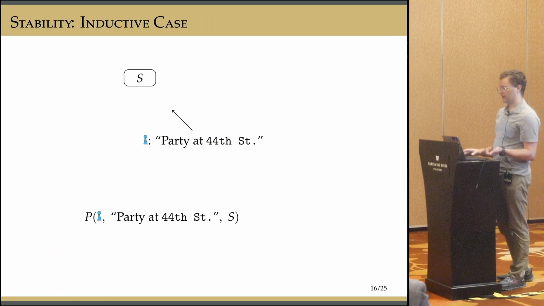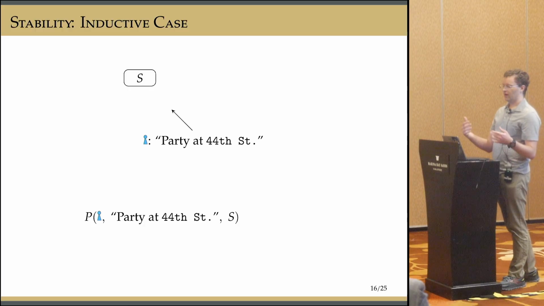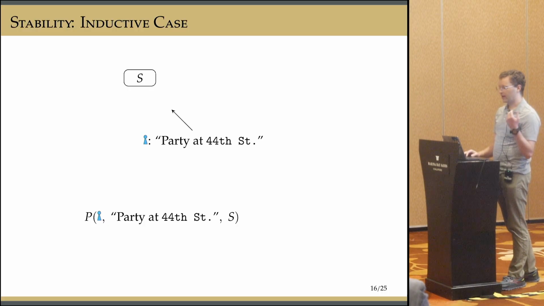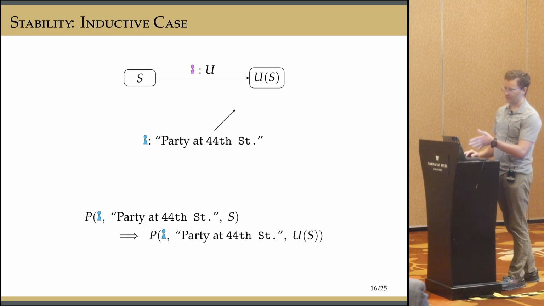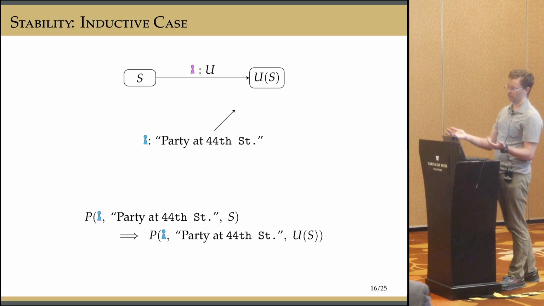But the inductive case, what does that look like? So we could think of this as, suppose there's a message, an update, that is in flight and it's ready to be delivered into state S. S must satisfy its precondition, that's our inductive hypothesis. But now interference occurs. Another update gets applied to S. So we actually have to show that if S satisfied the precondition of the blue's update, then this new state will have to as well.